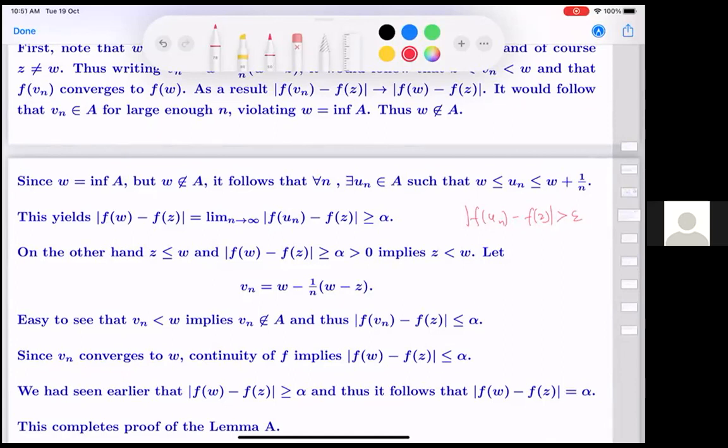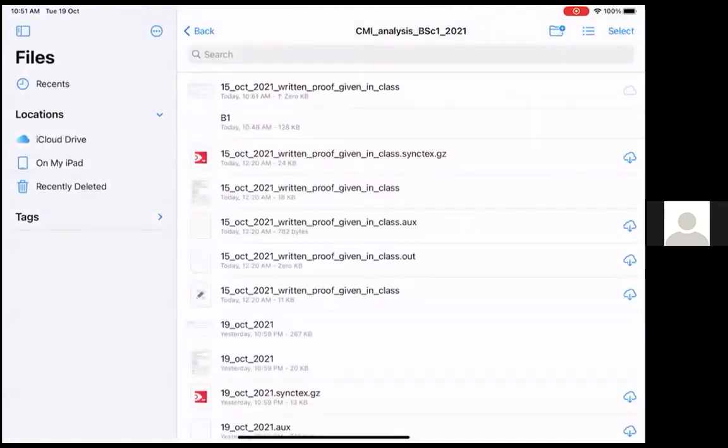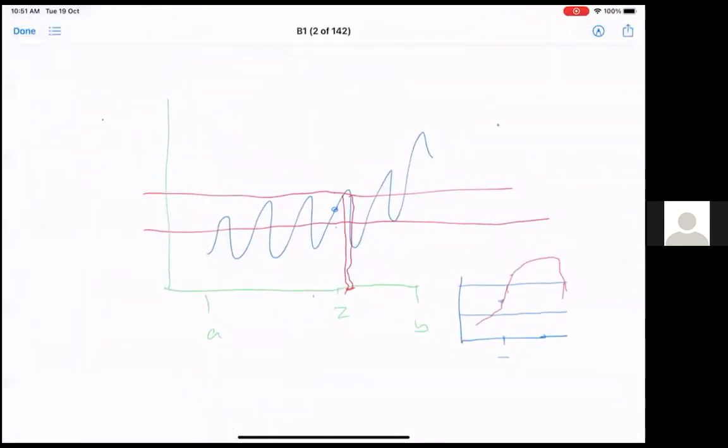So in the same breath we are saying that there exists a u_n which is strictly above, for which f(u_n) minus f(z) converges to something greater than or equal to alpha, and another one where it converges to less than or equal to alpha. So the two together will tell us that it is exactly equal to alpha. So, going back to this,